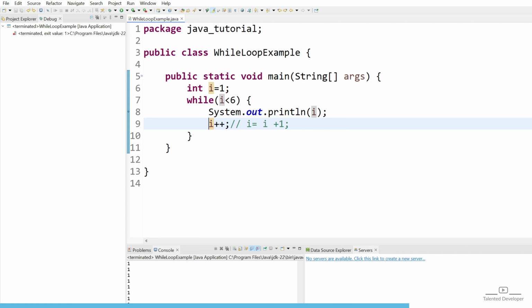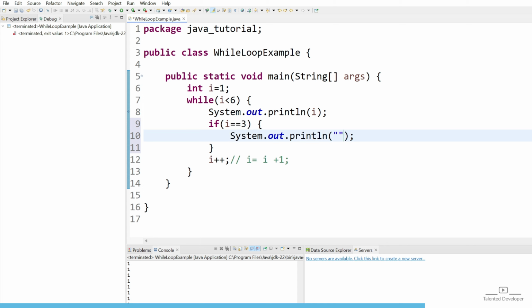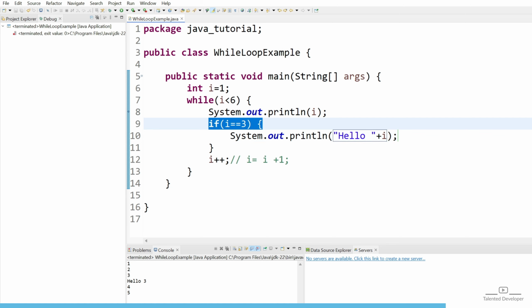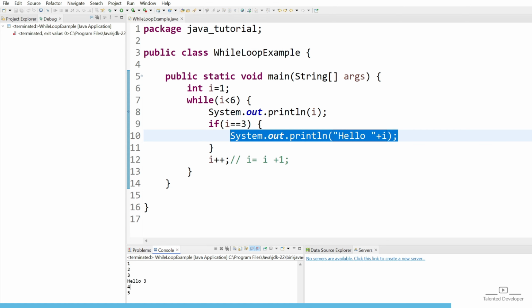Here you can also play around: if i = 3, then you can just print some message. So what you can do is say if i == 3, then print hello and the i value. Once you run, you can see the first time the i value is 1, then 2, then 3. Once the i value is 3, the if condition is satisfied, and that's why we are able to see the message hello 3, but it will not be satisfied for i values of 4 or 5. So try to play with the code, and then you will understand how the while loop works. Don't think it is pretty simple. It looks simple, but it is very powerful. Once we deal with some complex code, you will understand the importance of the while loop.